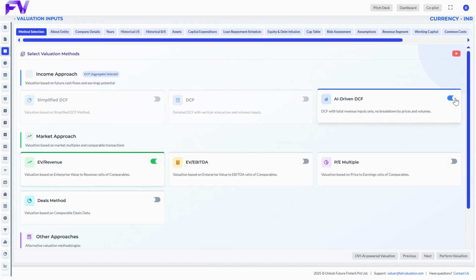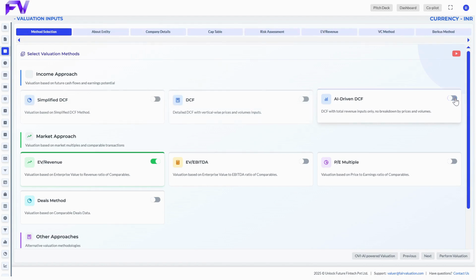Third method, AI-driven DCF. Our AI OE helps you build financial projections curated to your industry. Irrespective of your background, financial or non-financial, OE smoothly builds industry-specific estimations.